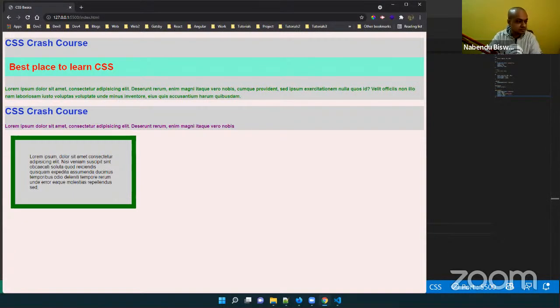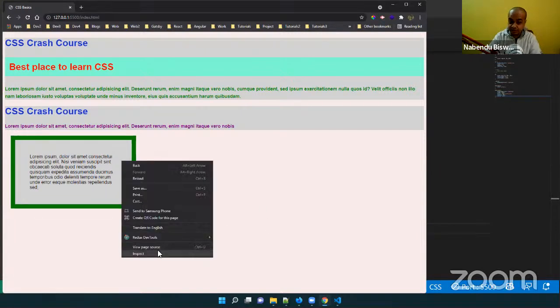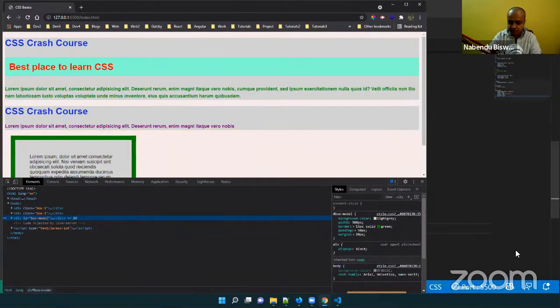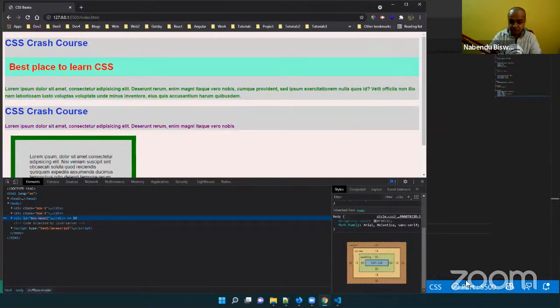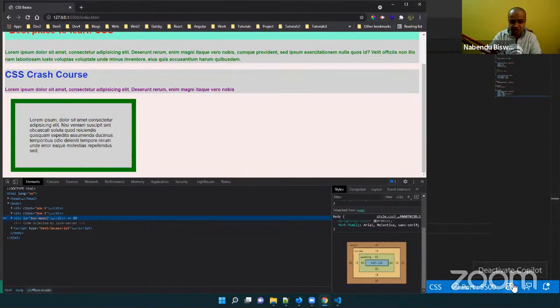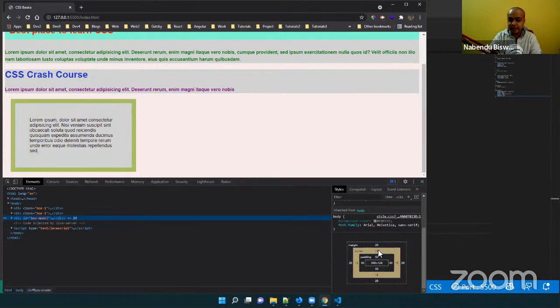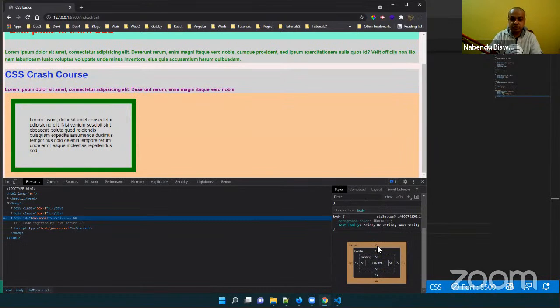Now if I go here and right click, I can inspect anything. Right click and inspect, and the box model is selected, so all the code we can see for HTML, CSS, JavaScript. You can see this thing is coming. So this is known as the box model. The first part is the content. When I take my mouse over here, this is the content. After that, whatever I give, it is padding. It is showing the padding also 50 px all around, because we have given the padding like that. Then the border is 15 px all around, and then the margin, which is 20 px all around. So this is known as the box model.